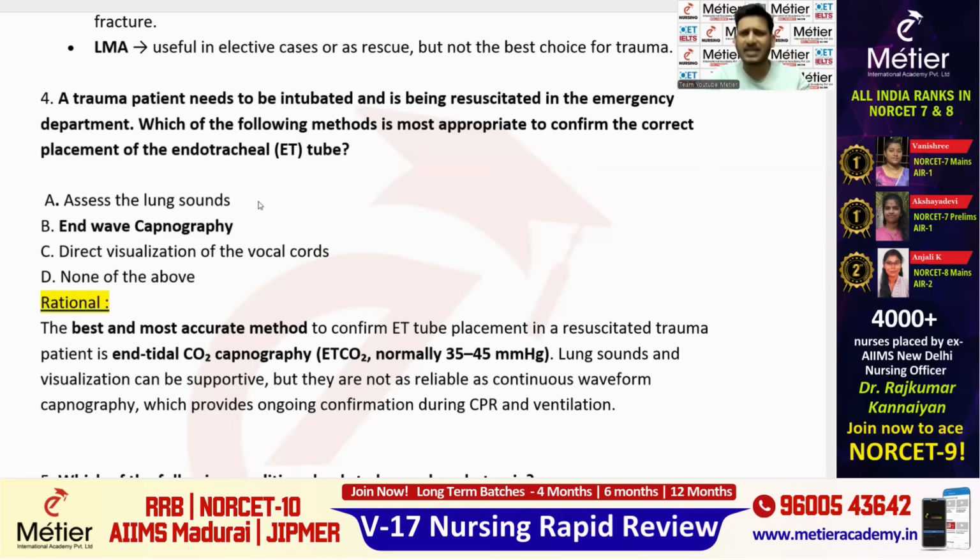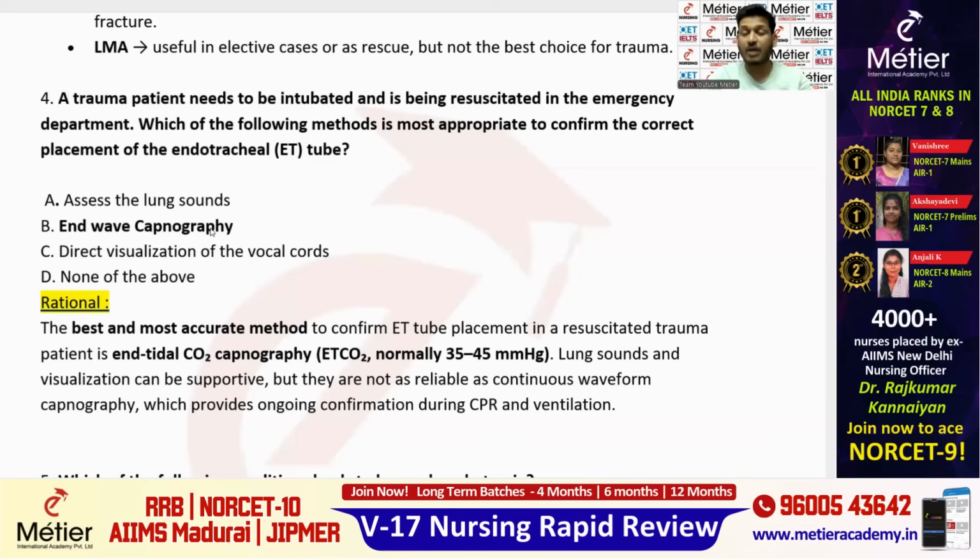Yes, we will be doing the assessment of the lung sounds, and also we used to take x-rays. But these are not accurate methods. They are asking for the accurate method to confirm the ET tube placement. Assessing lung sound is not appropriate, but obviously we are doing that. End-tidal capnography, that is the right answer.